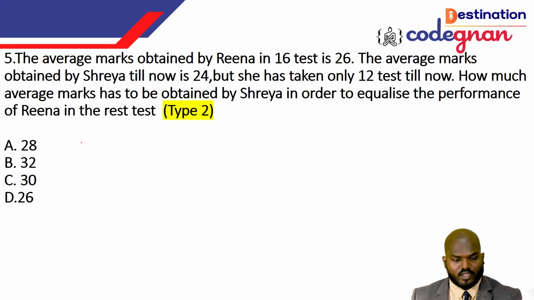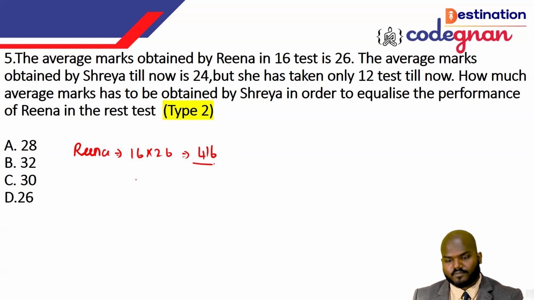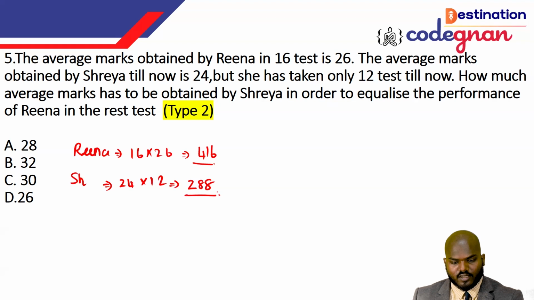You see this one, guys. What is the total score scored by Reena? Reena has completed 16 tests, scoring 26 marks average. So that will give you the value 416. And next, the average of the marks scored by Shreya till now is 24. So Shreya, we can call it 24 times 12. That will give you the value 288.